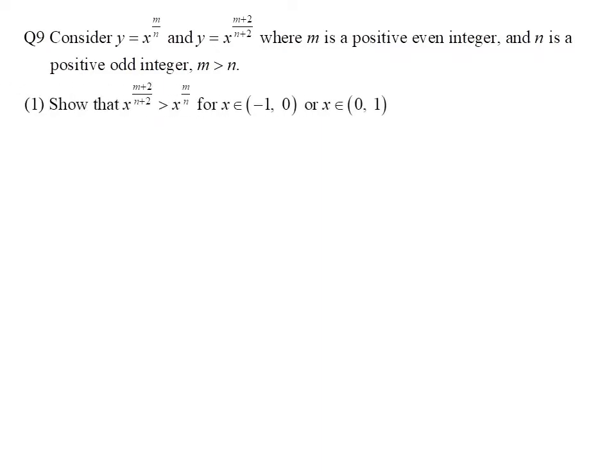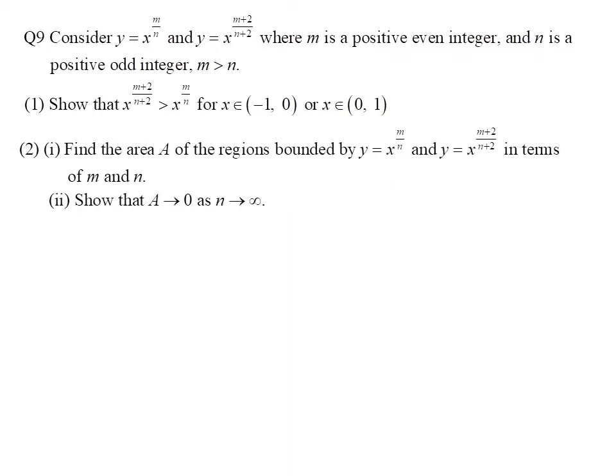The first question asks us to prove the inequality when x is between -1 and +1, except that x does not equal 0. The second question asks us to express the area bounded by two functions with different fractional indices and hence show the value of the area when n approaches infinity.